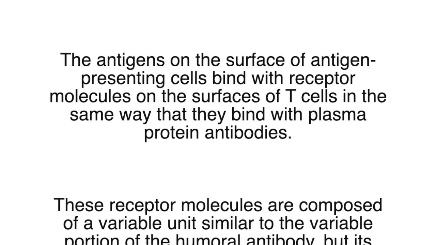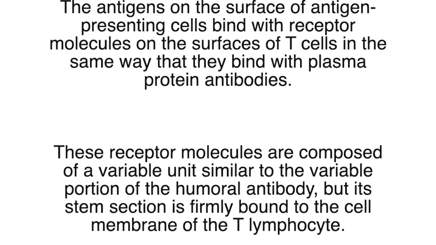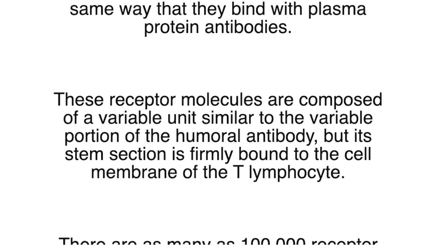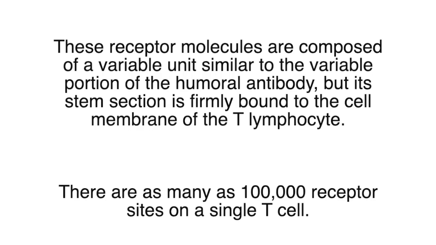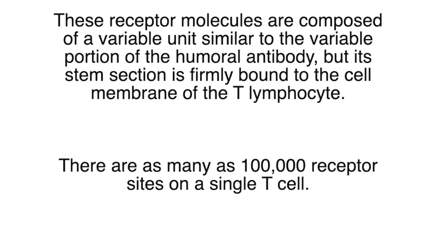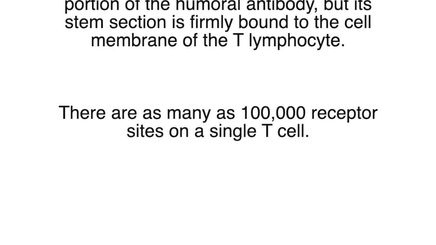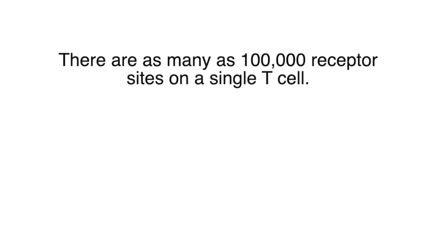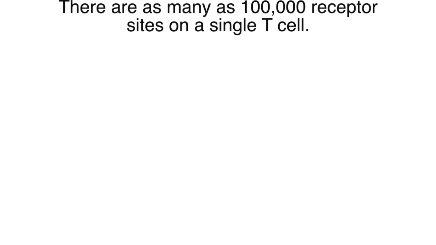The antigens on the surface of antigen presenting cells bind with receptor molecules on the surfaces of T cells in the same way that they bind with plasma protein antibodies. These receptor molecules are composed of a variable unit similar to the variable portion of the humoral antibody, but its stem section is firmly bound to the cell membrane of the T lymphocyte. There are as many as 100,000 receptor sites on a single T cell.